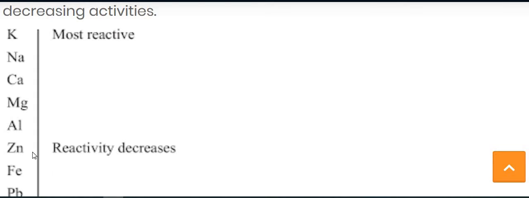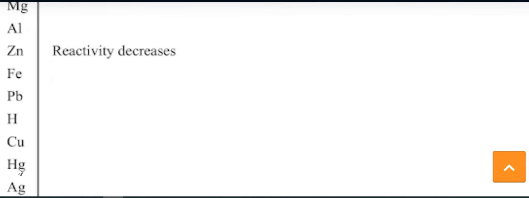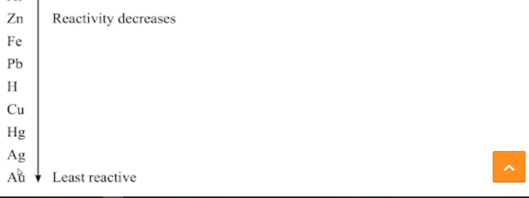At first you can see the most reactive, potassium, then sodium, then calcium, then magnesium, then aluminium, then zinc, then Fe, then lead, then hydrogen, then copper, then mercury, then silver, and then gold. These three metals you consider as not reactive, or the least reactive, because the reactivity of these metals is very low.